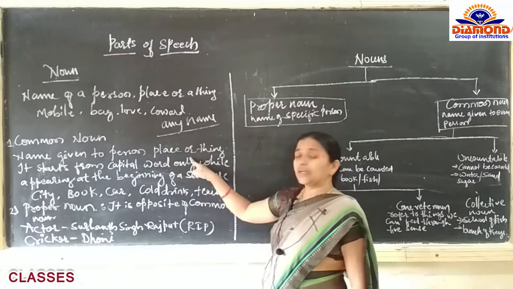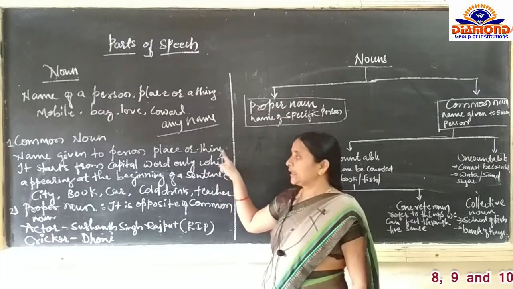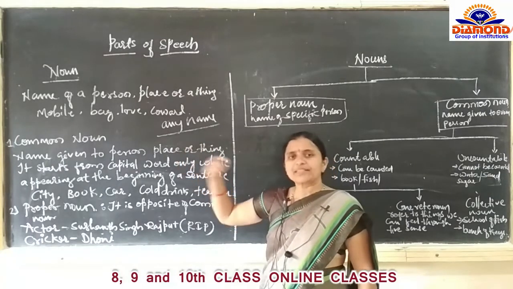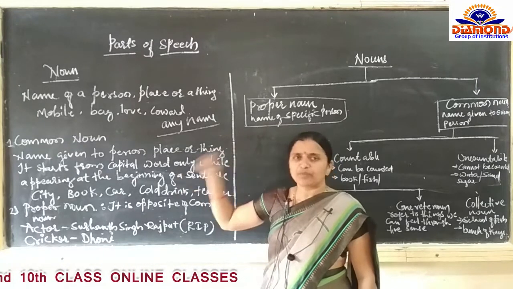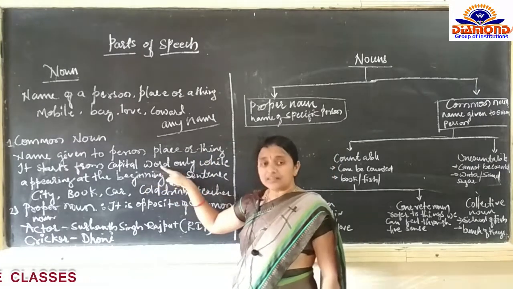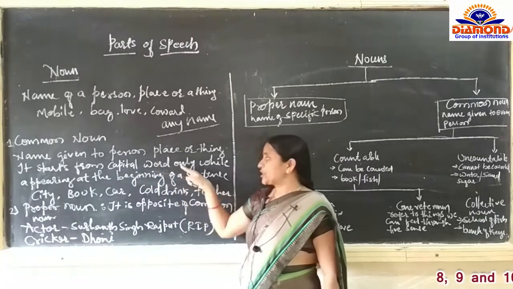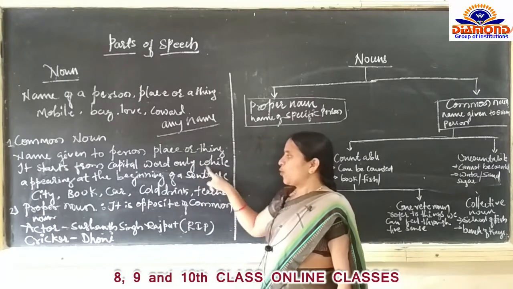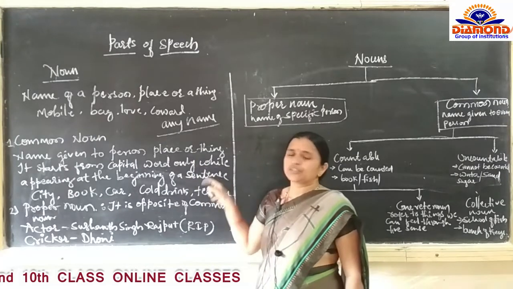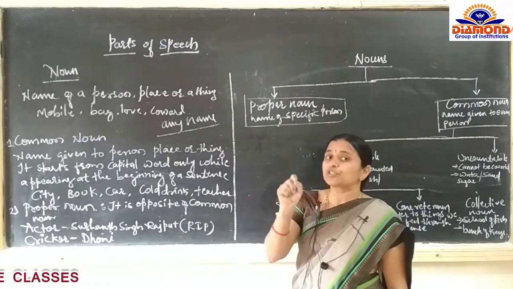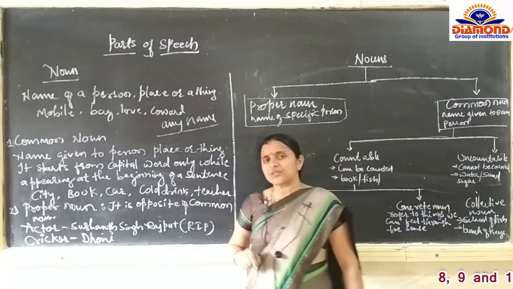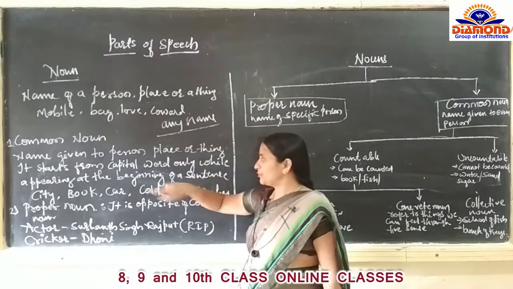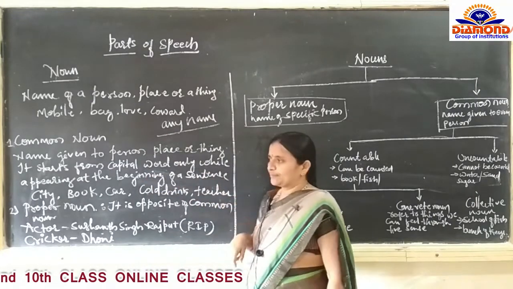Name given to a person, place or thing. This is common, what we have learned previously. The noun is the name of a person, place or thing. It starts with a capital letter only, while appearing at the beginning of a sentence. We are not considering the middle words or middle sentences. At the beginning of a sentence, the sentence starts with the capital letter. Which one? Common noun.